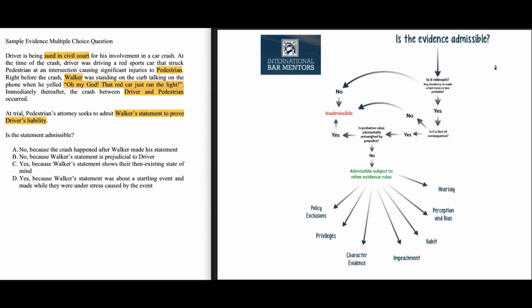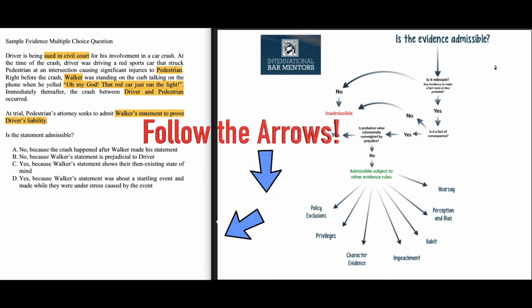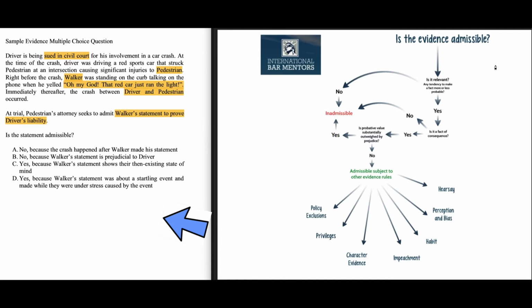So now that we have our question, let's use our chart to answer this question. The way to use this chart is by following the arrows from the top. Each time an arrow leads you to a question or rule, you apply it to the question's fact pattern. If the rule or question applies, you continue down that path. If it does not, you look to see if another arrow can lead you further along until you arrive at a relevant rule that makes the evidence admissible or inadmissible. Let's use our fact pattern to work through this question in our chart.